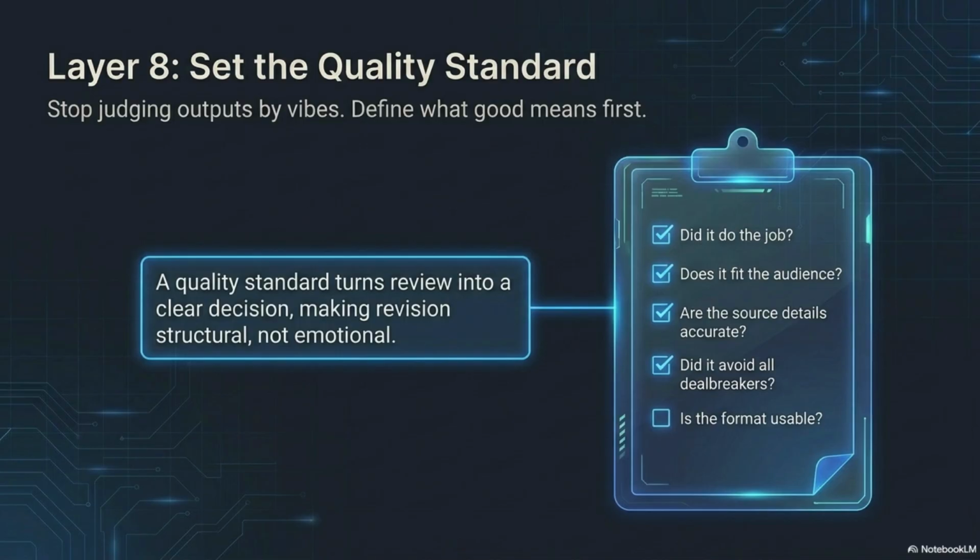Is the format usable? That review process keeps you from accepting something just because it looks polished. Polished is not the same as useful. A quality standard gives you a way to approve, reject, or revise the output with a reason. That is how you stop guessing after the output appears. You define success before generation.